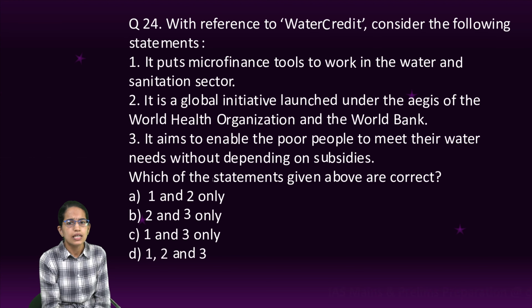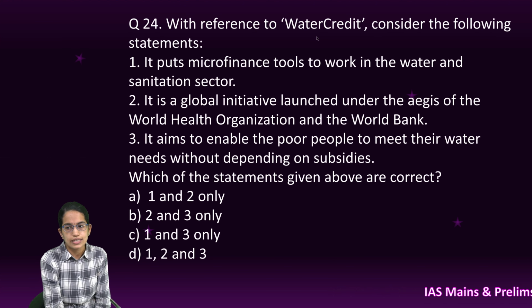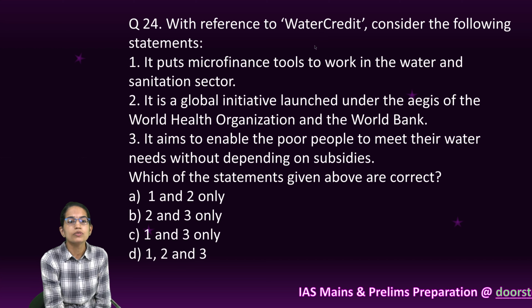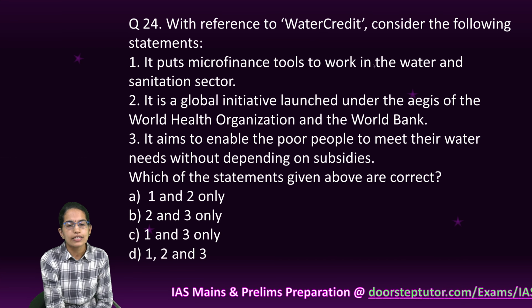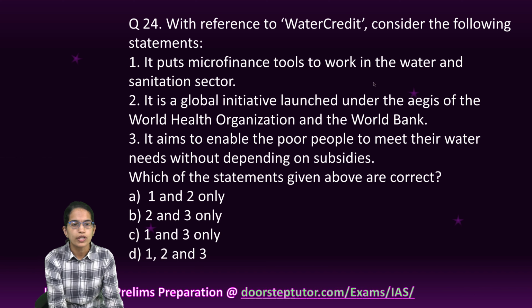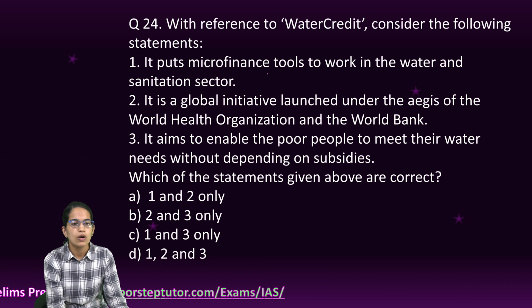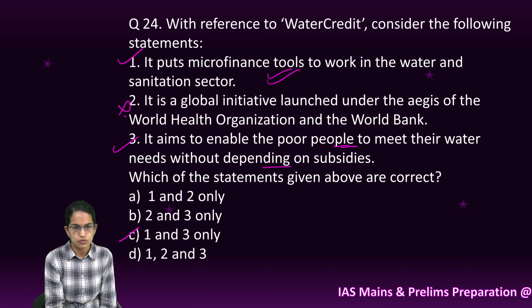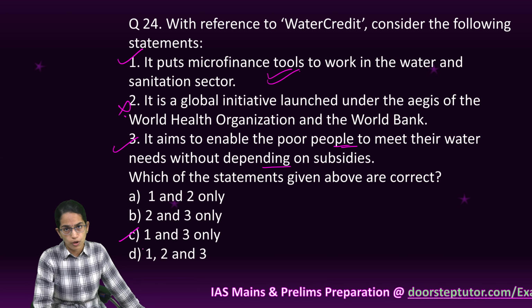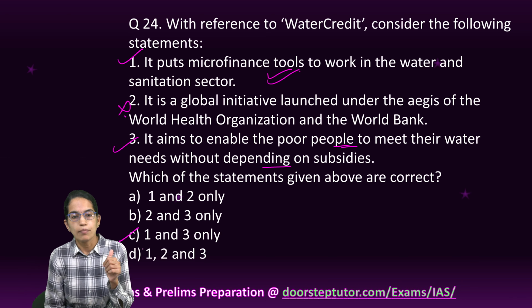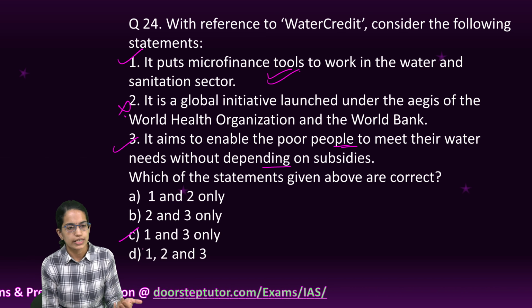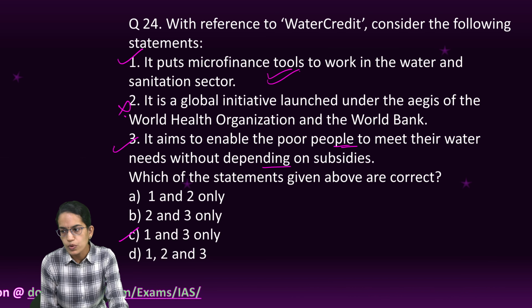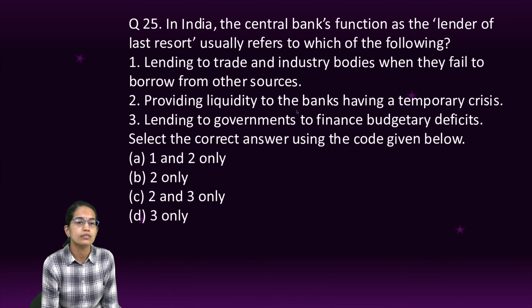Coming on next is Water Credit. Now, Water Credit is an initiative of the NGO water.org. It puts microfinance tools to work, and that is mainly for 2 sectors, which is water and sanitation. Now, this is the correct option. Second is incorrect, and then it enables the poor people to meet their needs without depending on the subsidies, again correct. So 1 and 3 are the right options for this question. Now this is a global non-profit organization which works on using microfinancing tools for water and sanitation and gives the poor the chance to have the benefit of it.